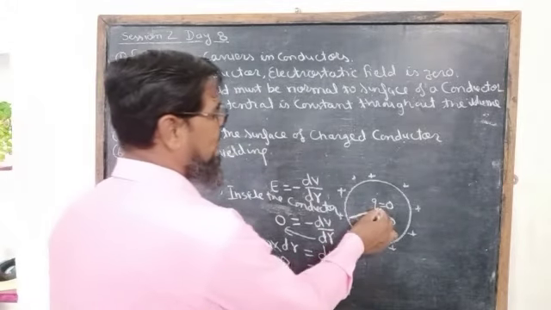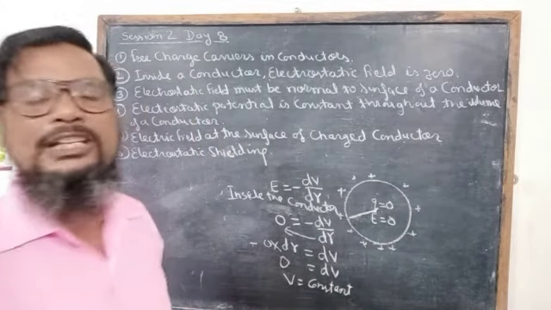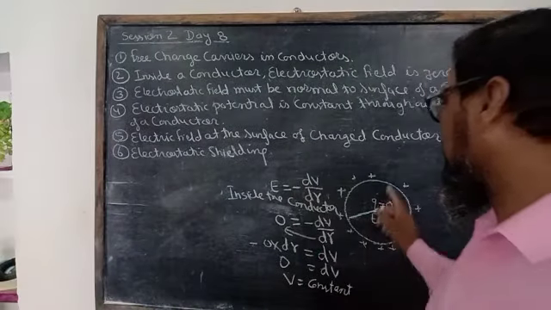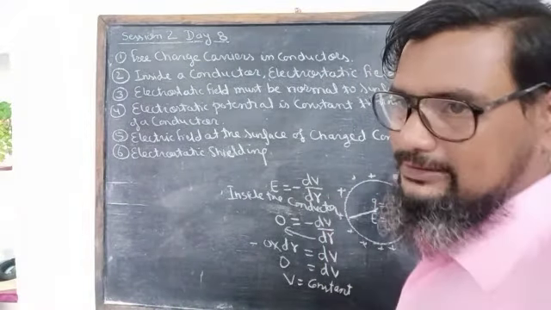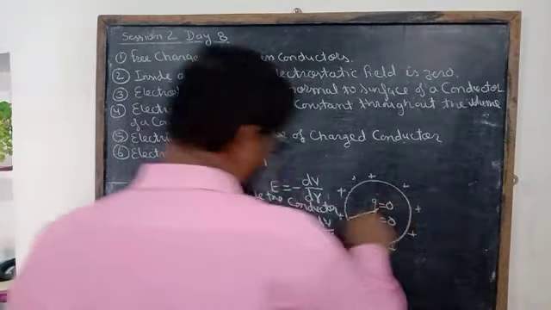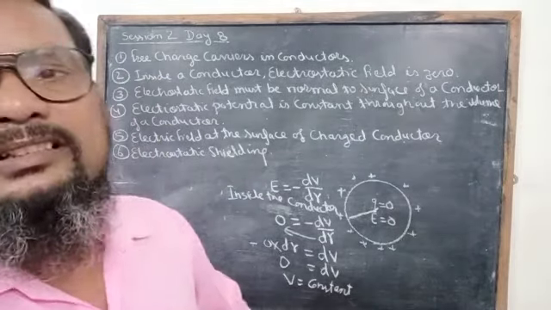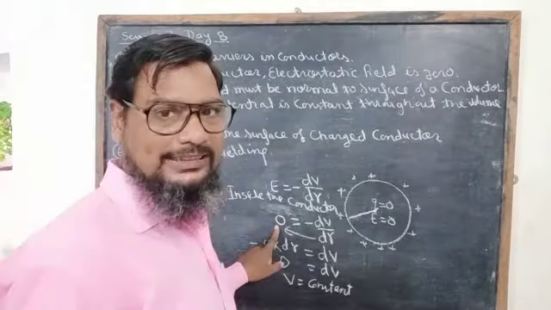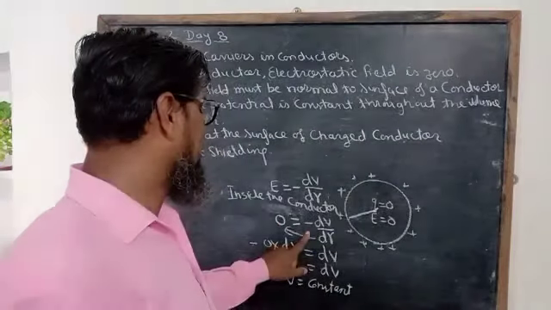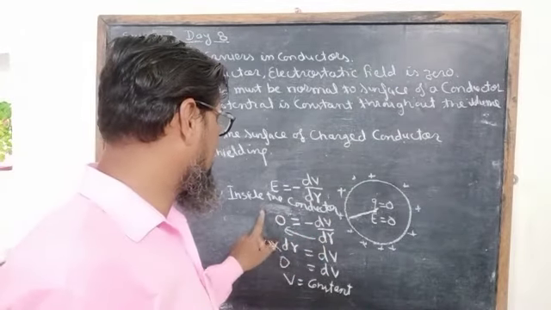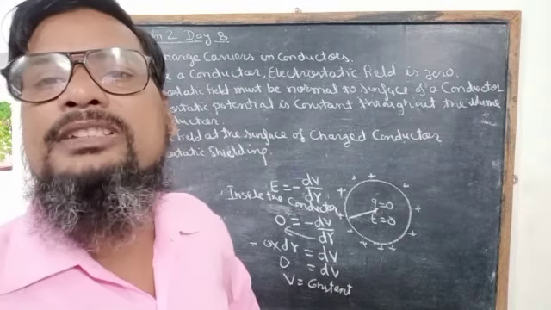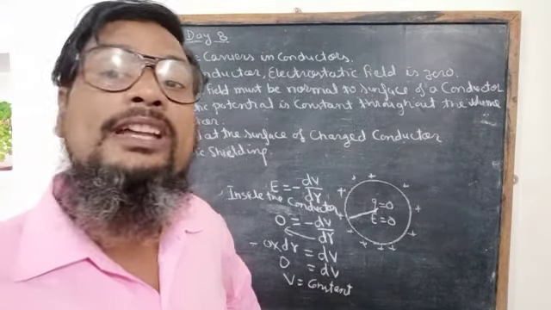So from the center to the surface, the electric potential must be constant and equal to the potential at the surface of the conductor. Inside the conductor no electric field is present, so minus dV upon dr is equal to 0, so dV is equal to 0 and V is equal to constant from center to the surface of a conductor.